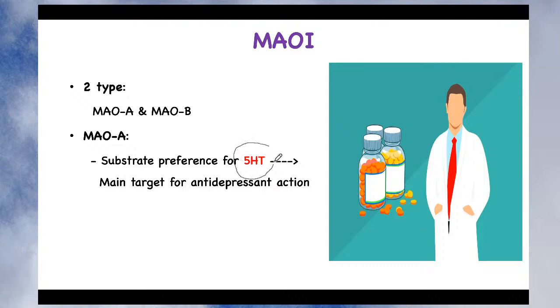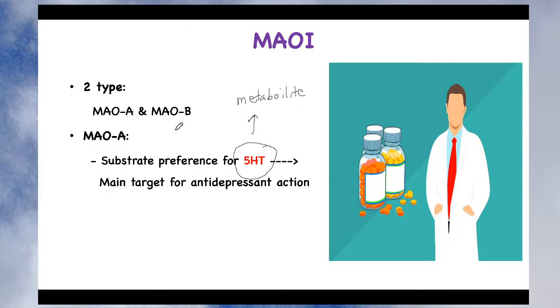What do we mean by substrate preference? It means 5-HT acts as a substrate, and monoamine oxidase A converts 5-hydroxytryptamine into its metabolite. So it produces the metabolism of 5-hydroxytryptamine.